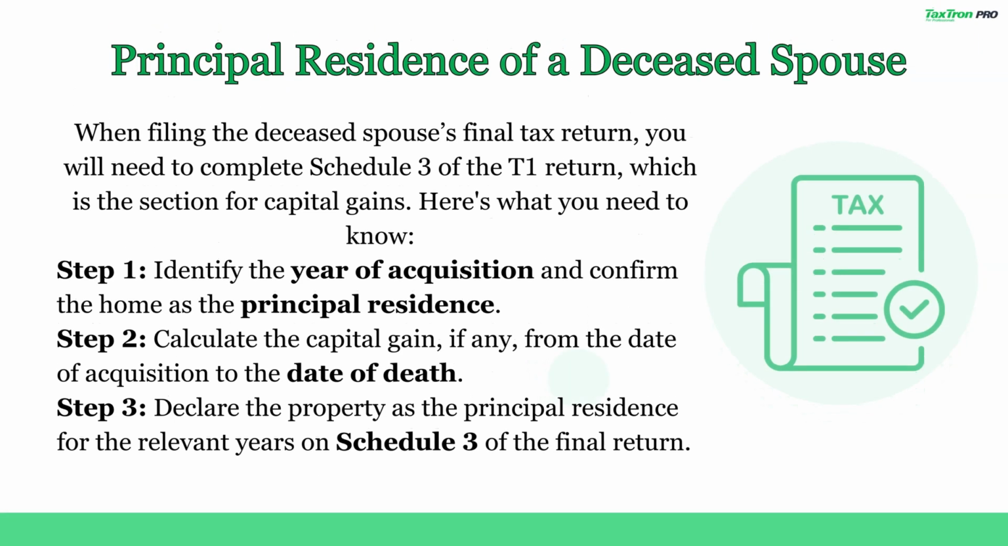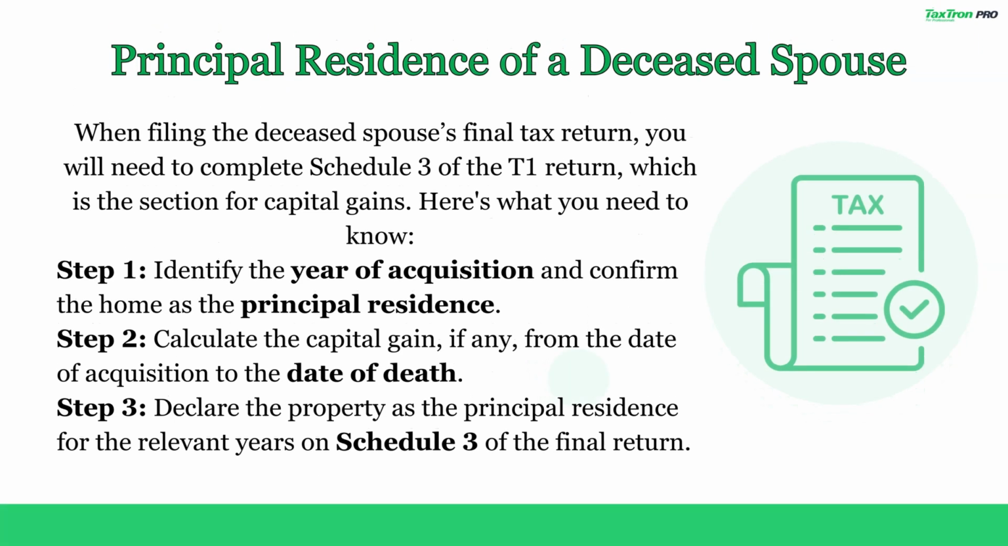When filing the deceased spouse's final tax return, you will need to complete Schedule 3 of the T1 return, which is the section for capital gains. Here's what you need to know. Step 1. Identify the year of acquisition and confirm the home as the principal residence. Step 2. Calculate the capital gain, if any, from the date of acquisition to the date of death. Step 3. Declare the property as the principal residence for the relevant years on Schedule 3 of the final return.